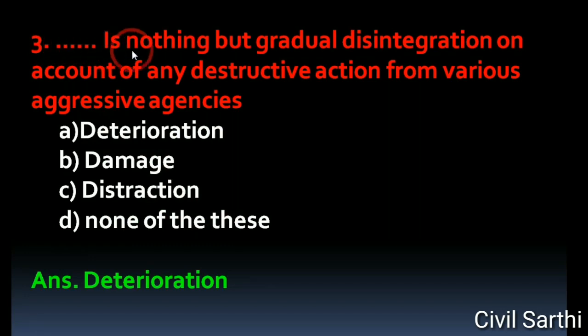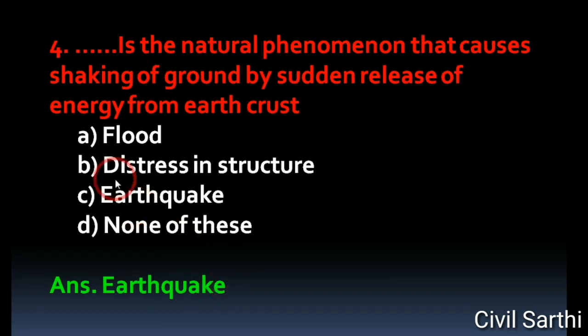Question number 3, dash is nothing but gradual disintegration on account of any destructive action from various aggressive agencies. Option A deterioration, option B damage, option C distraction, option D none of these. The right answer is deterioration. Question number 4, dash is the natural phenomenon that causes shaking of ground by sudden release of energy from earth crust. Option A flood, option B distress in structure, option C earthquake, option D none of these. The right answer is earthquake.